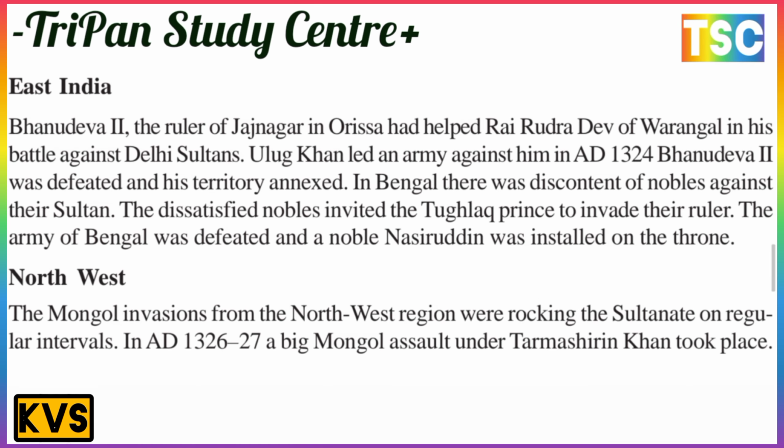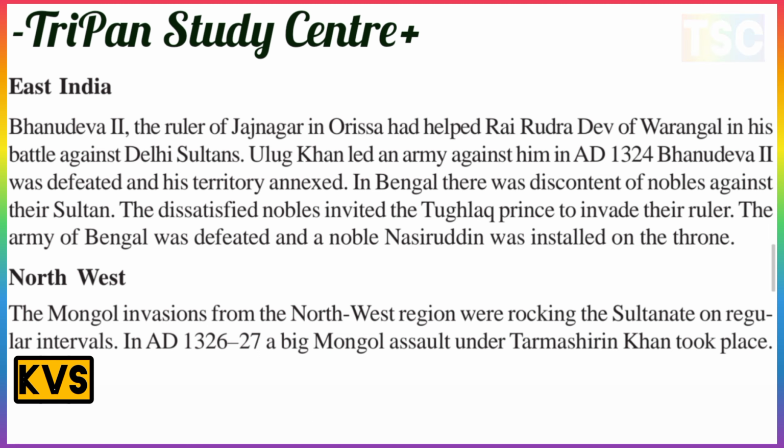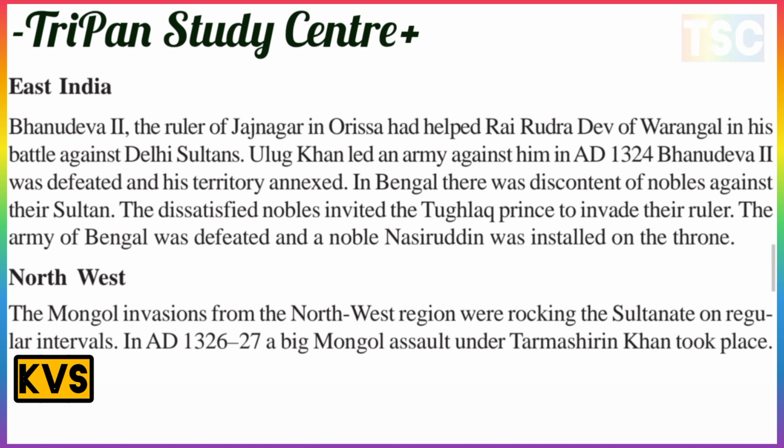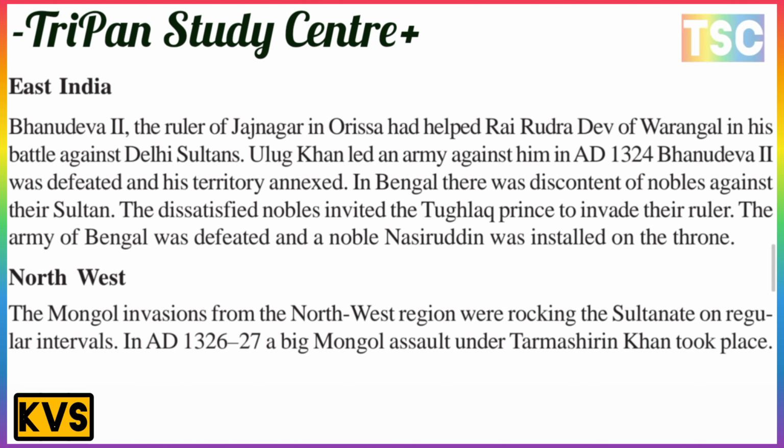East India: Bhanudev II, the ruler of Jagannagar in Orissa, had helped Rai Durgdev of Warangal in his battle against the Delhi Sultan. Ulugh Khan led an army against him in AD 1324. Bhanudev II was defeated and his territory was annexed.